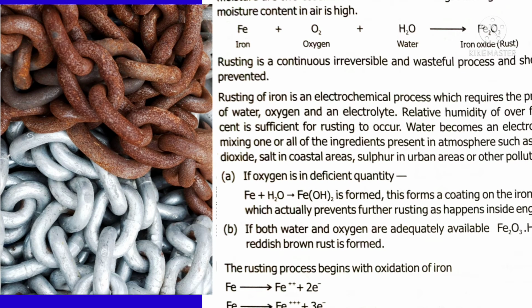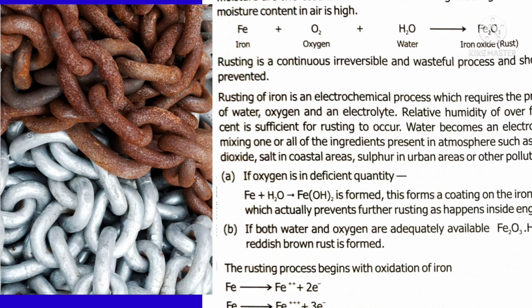This is the reason the materials which are made of iron, like bridges, vehicles, railings, gates, ships, all get damaged within a few years, because the upper surface of the iron reacts with the air and water vapor or water particles and forms a new compound. So slowly this rusted compound falls down and forms a new layer of rust coating. So slowly it breaks. Bridges which are made of iron break.